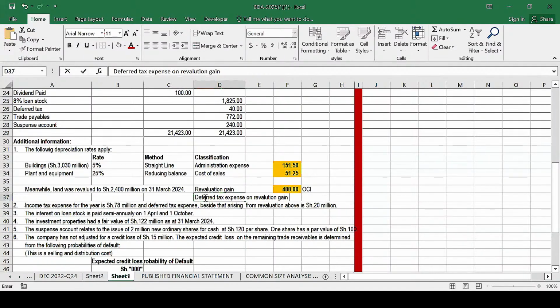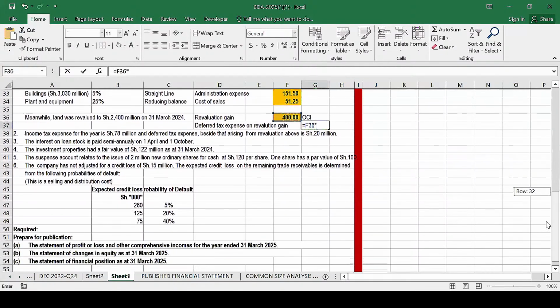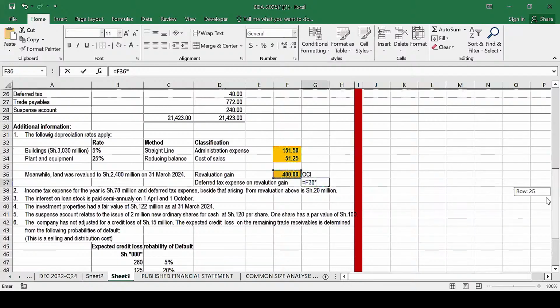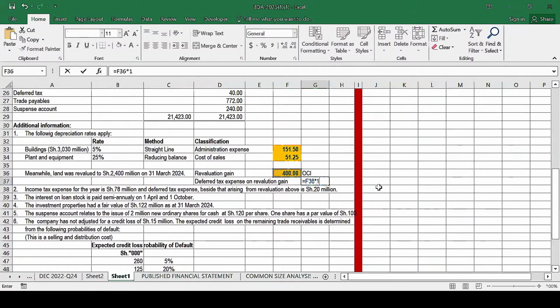And how do we compute this deferred tax expense on the revaluation gain? We take the revaluation gain, which is this one, and we multiply that with the tax rate. Are we given the tax rate somewhere here? In case the tax rate is not given, we use the rate of 30%. I don't think it is given, so we are going to use 30%, or 0.3. So this one is an amount of 120 million.